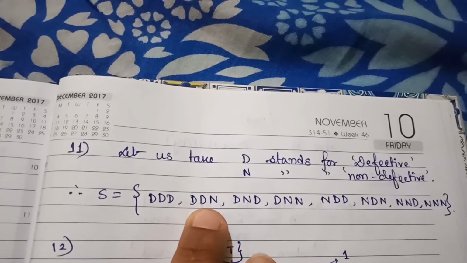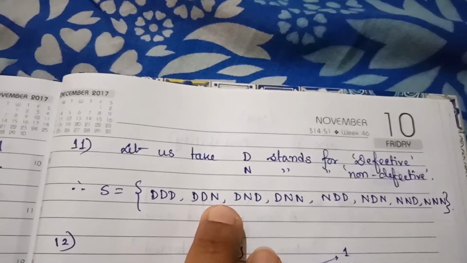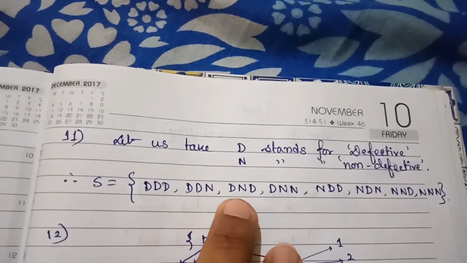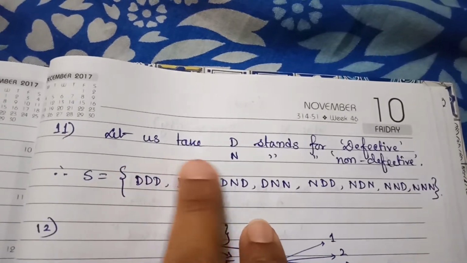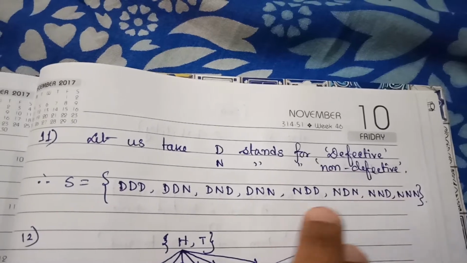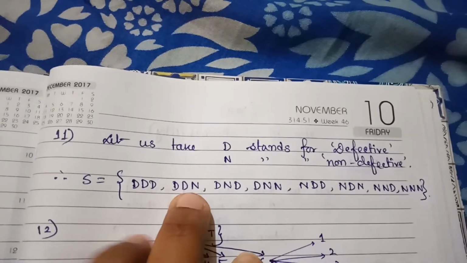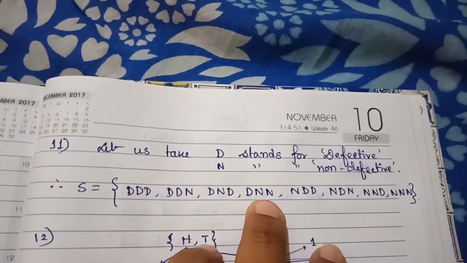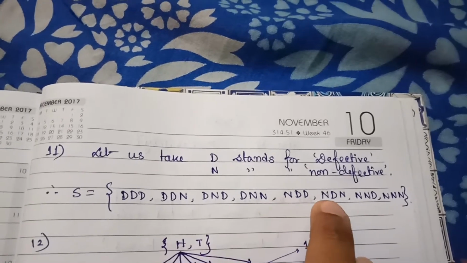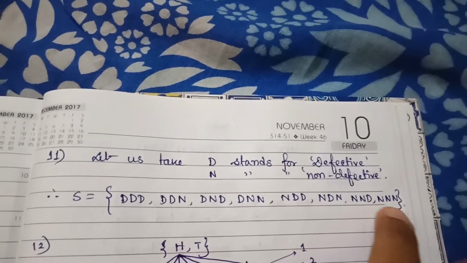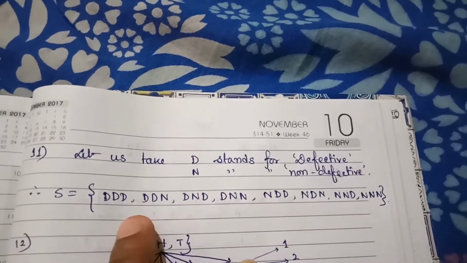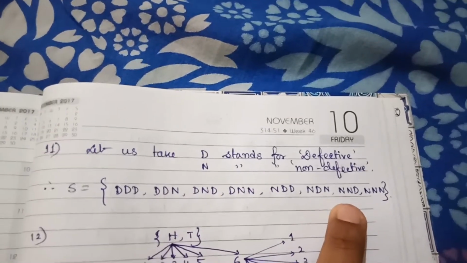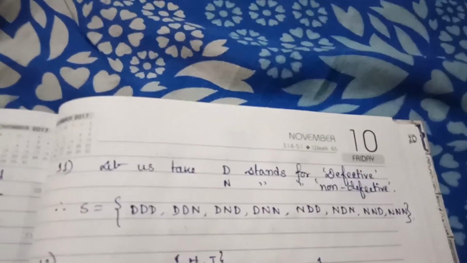First 2 can be defective, third one can be non-defective. In this way, we can form this set like this: DDD, DDN, DND, DNN, NDD, NDN, NND, NNN. So how many we are getting? We are getting 8. This is the sample space.